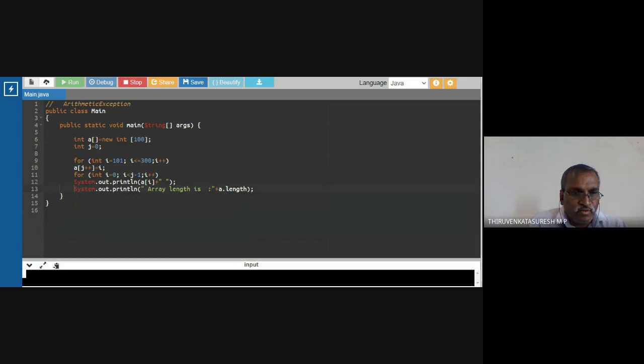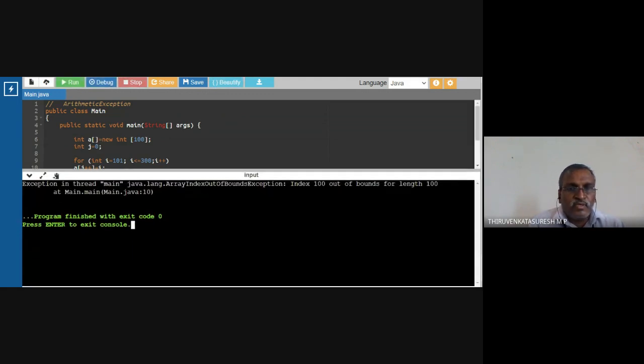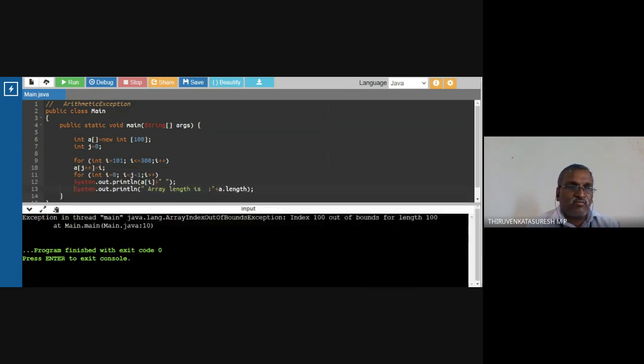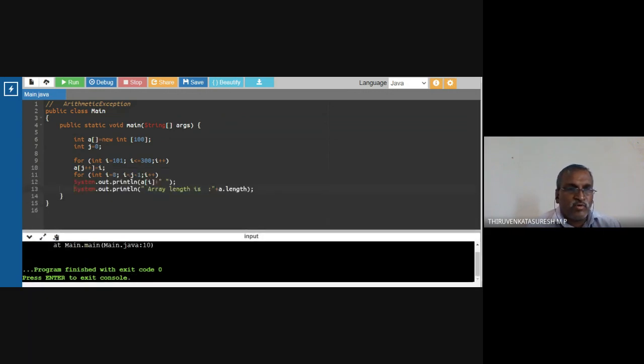What is my output? The program terminated by saying the exception. The remaining code is not run now. This is not going to happen because of the problem of exception handling, because there is no block for handling the exceptions.